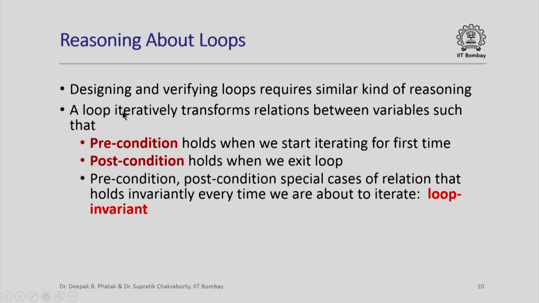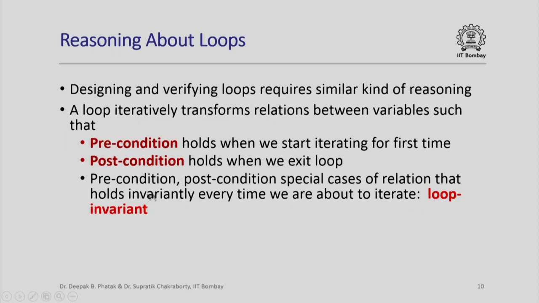What a loop is really doing is it's iteratively changing values of variables so that the relations between these variables change in the following way. The relations between these variables satisfy the precondition when we start iterating for the first time. Immediately after exiting the loop, the values of the variables satisfy the post condition, and I want to view both this precondition and post condition as special cases of a relation that holds every time we are about to iterate, and I will call this a loop invariant.